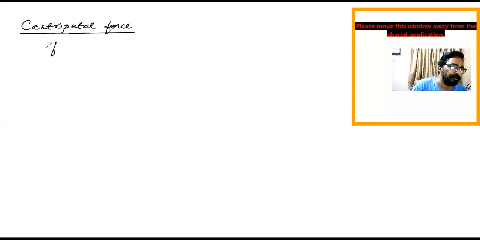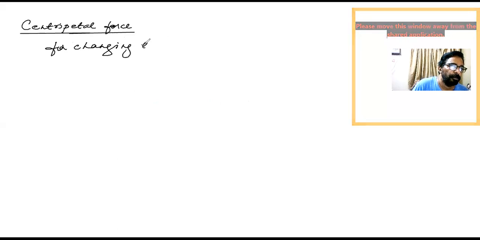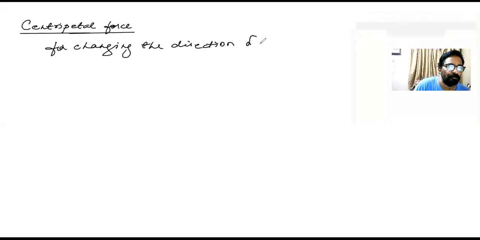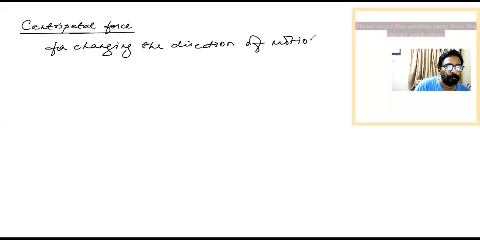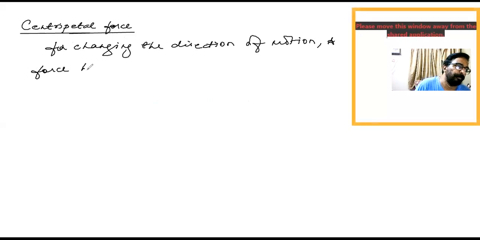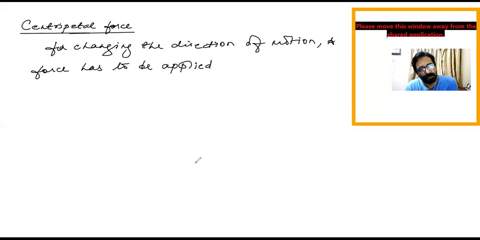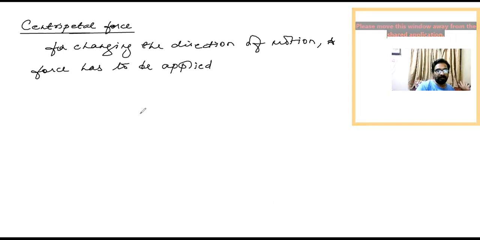For changing the direction of motion, a force has to be applied. So this is one of the effects of force also. It changes the direction of motion, okay? Remember this, like a property. If you want to change the direction of motion, a force has to get exerted, okay?